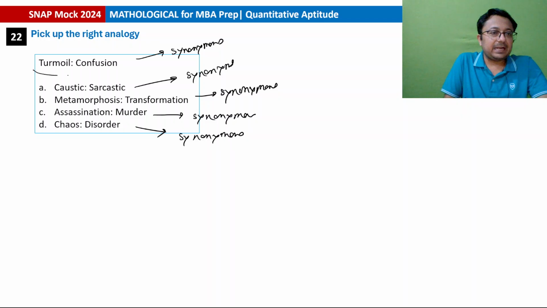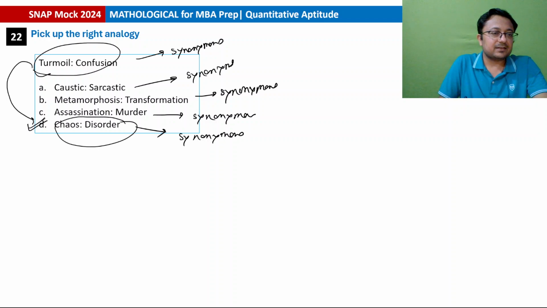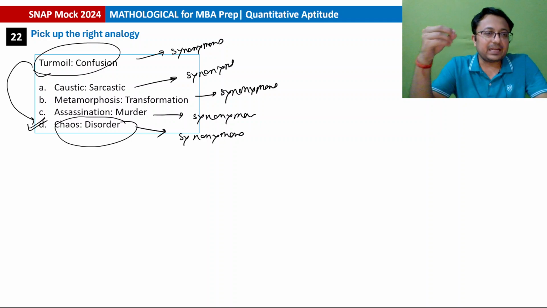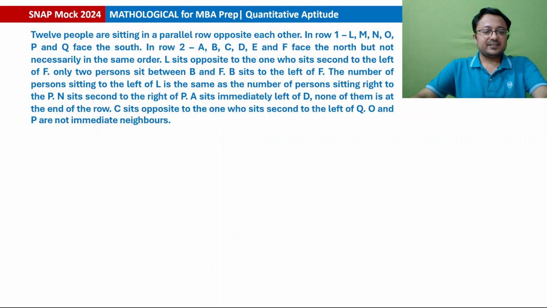So which will be the right analogy? Which will be similar to turmoil and confusion? Turmoil and confusion are also synonymous to chaos and disorder. So this is also similar to option D. That is why option D will be the answer, because turmoil and confusion and chaos and disorder, they are almost synonymous in meaning. Because बाकी सारे भी synonyms ही हैं, तो और कोई connection बैठ नहीं रहा है यहाँ पे. Okay, option D यहाँ पे आंसर हो जाएगा. Clear? Next question.